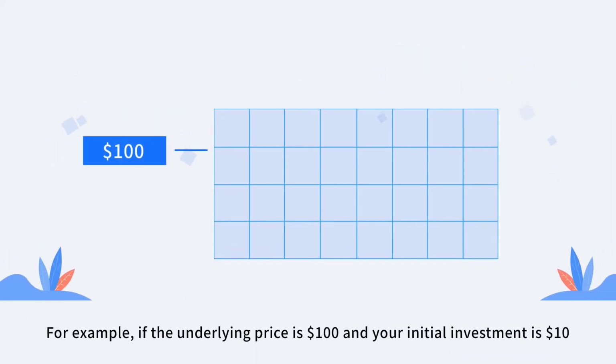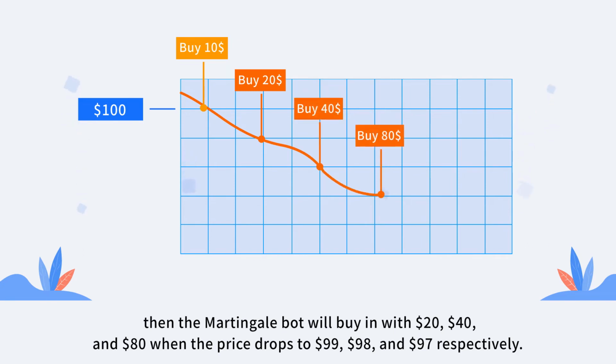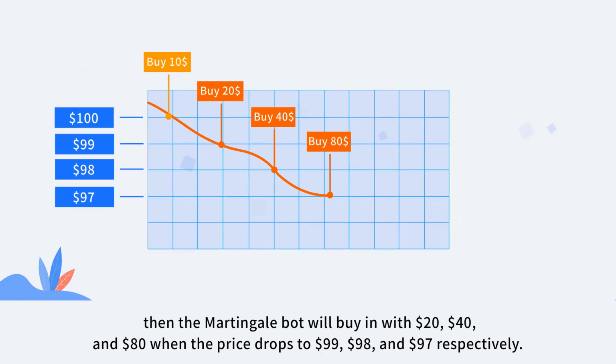For example, if the underlying price is $100 and your initial investment is $10, then the Martingale Bot will buy in with $20, $40, and $80 when the price drops to $99, $98, and $97 respectively.